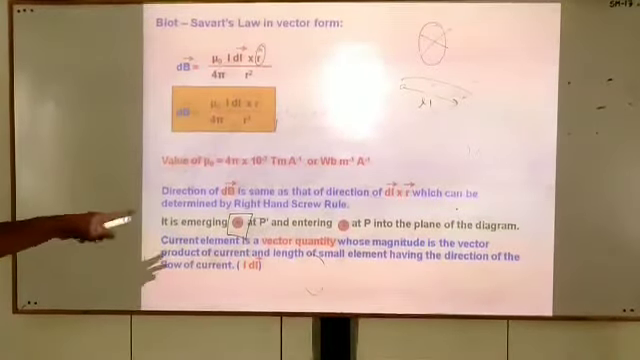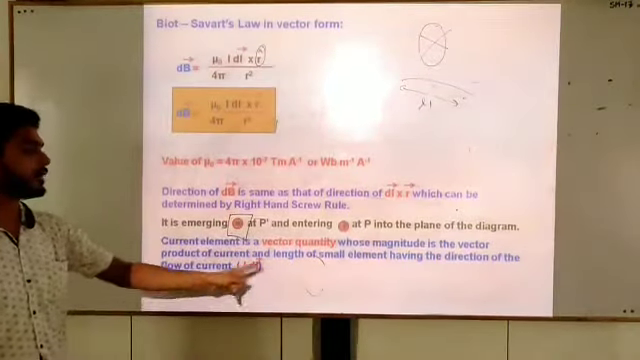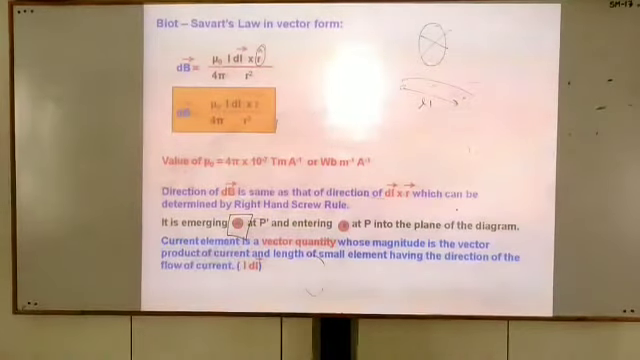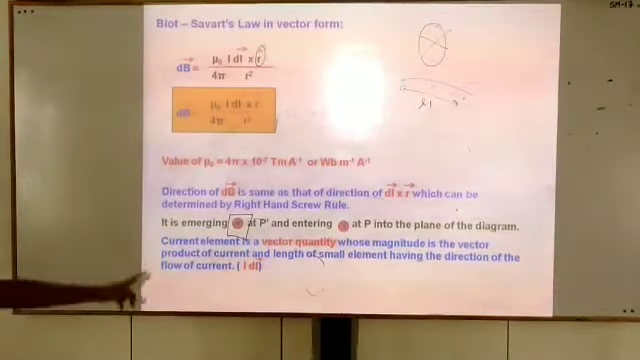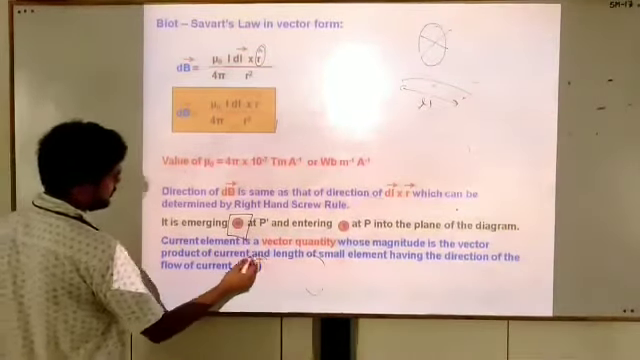Here you can see one more point. The current element is a vector quantity whose magnitude is the product of current and the length of the small element, having the direction of the flow of current. Okay, meaning the direction of dl is towards the direction of current.